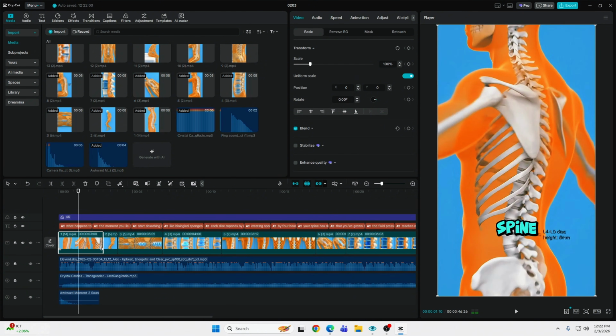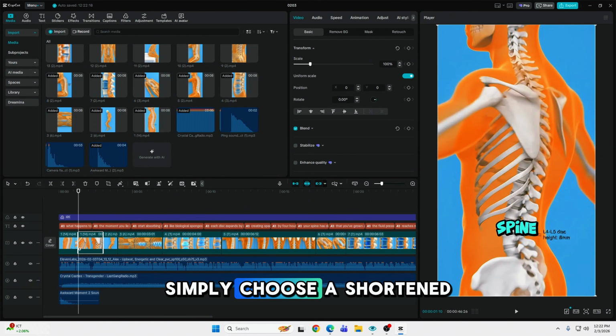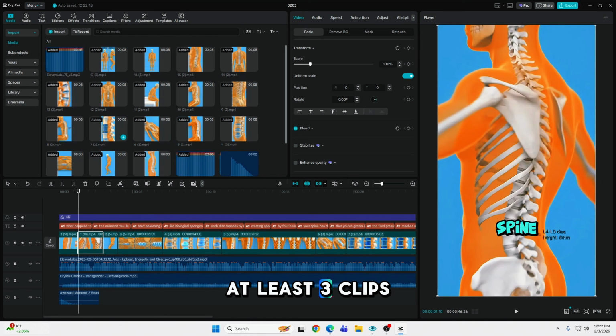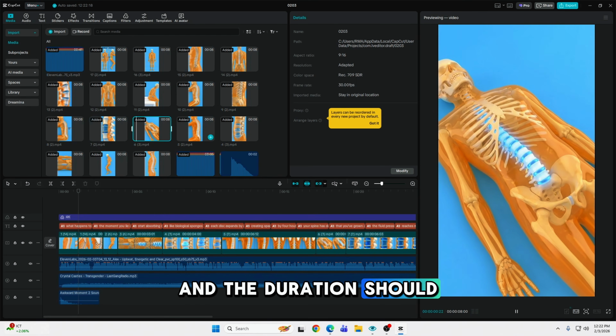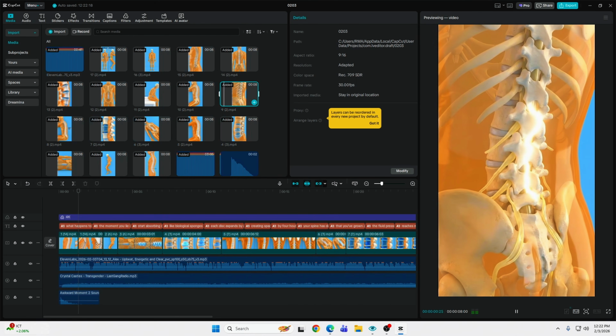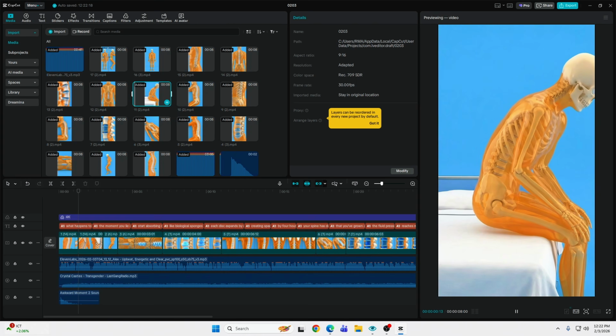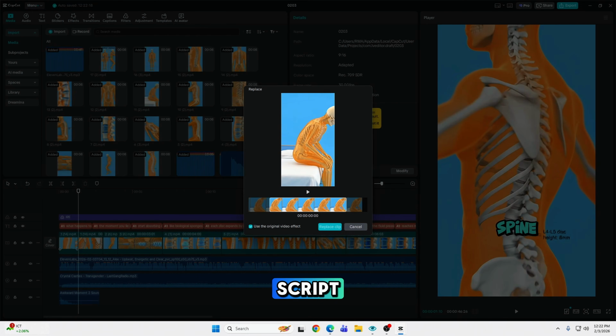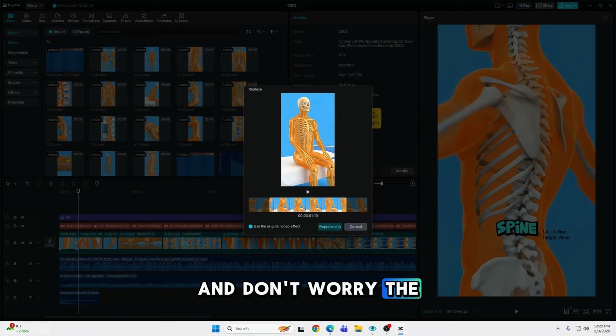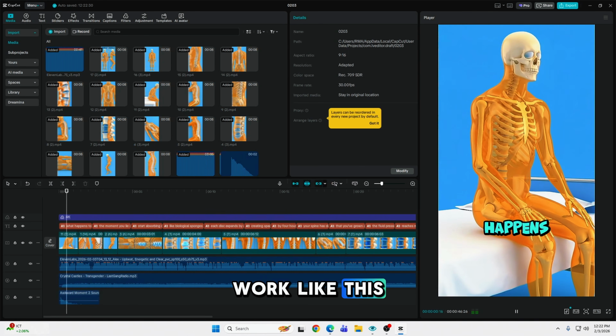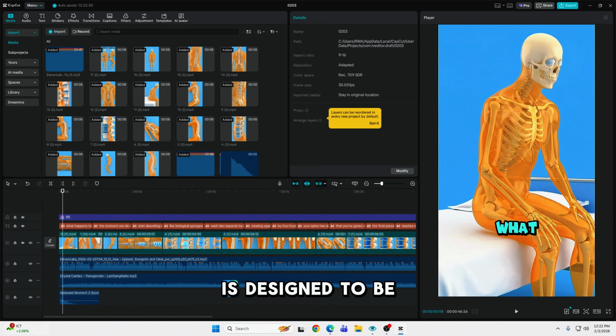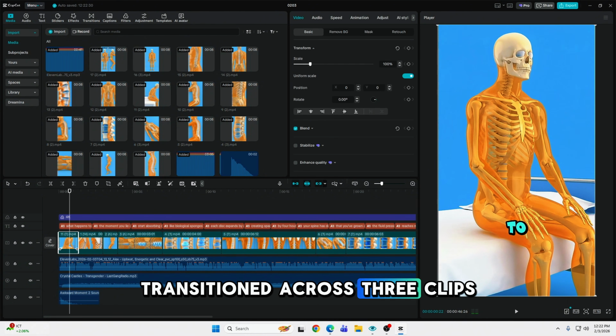Simply choose a shortened clip, at least 3 clips, and the duration should be like 1 second or less, depending on what you prefer. Just make sure it's still aligned to the script. And don't worry, the prompt is created to work like this, so the first sentence in the script is designed to be transitioned across 3 clips.